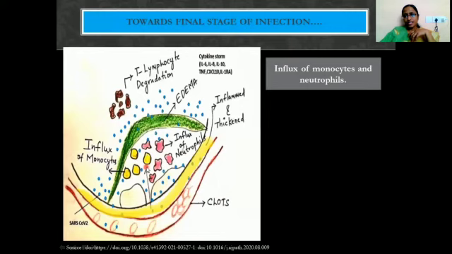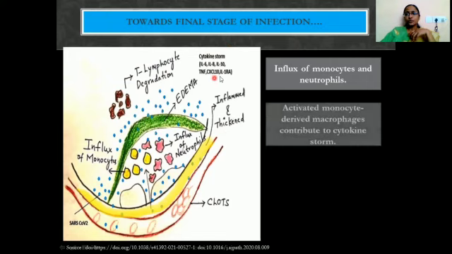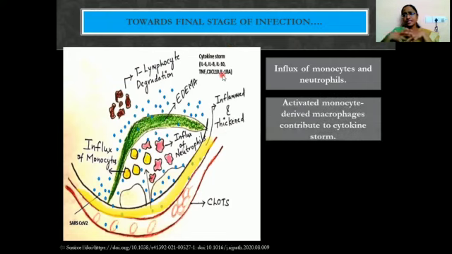there is an influx of monocytes. You have many more monocytes here, you can see. And apart from the monocytes, there is an influx of neutrophils. Then monocytes will activate macrophages. Macrophages will synthesize a group of cytokines, which is nothing but the cytokine storm, whatever you are calling now. This cytokine storm is because of the induction of IL-6, IL-8, IL-10, tumor necrosis factor, CXCL10, as well as interleukin 1 RA. So these all comprise the cytokine storm.